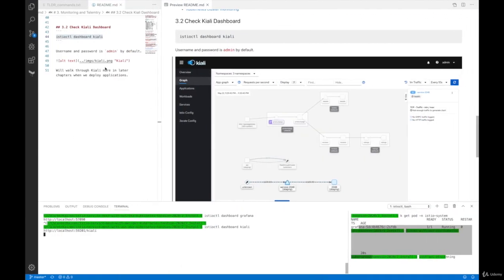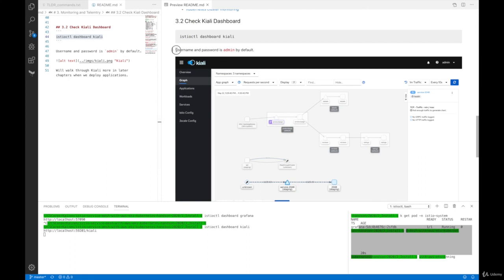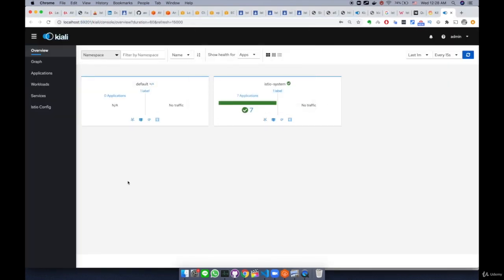It's the same thing. It's doing port forwarding from localhost to a remote cluster in AWS EKS, or it could be GKE, depending on where you're running your cluster. So now it's showing us a login page, and the username and password is admin by default. So what we're going to do is enter admin and admin. Now we are in the k8s dashboard.